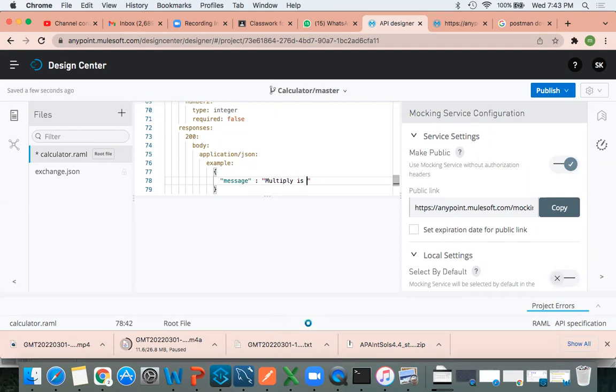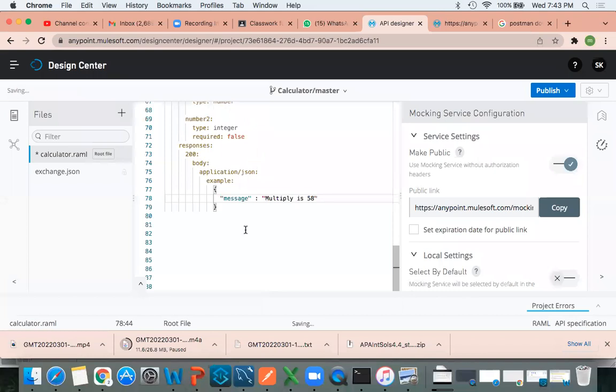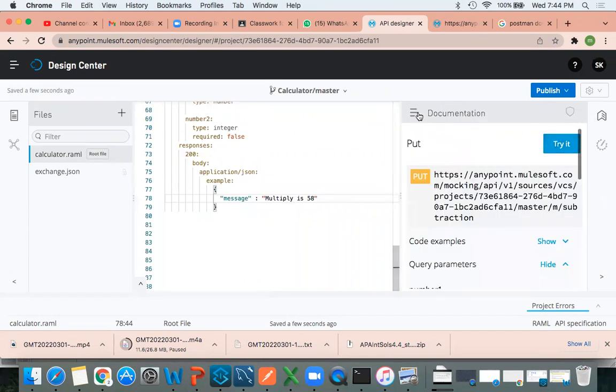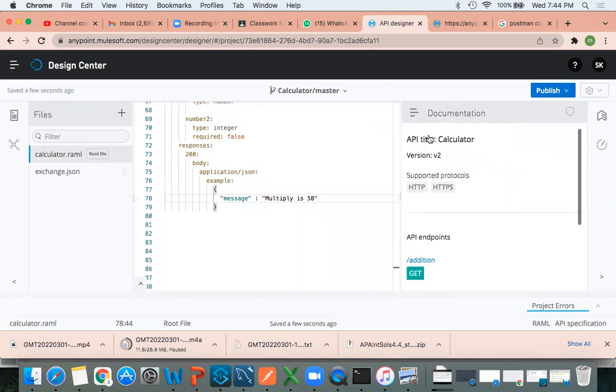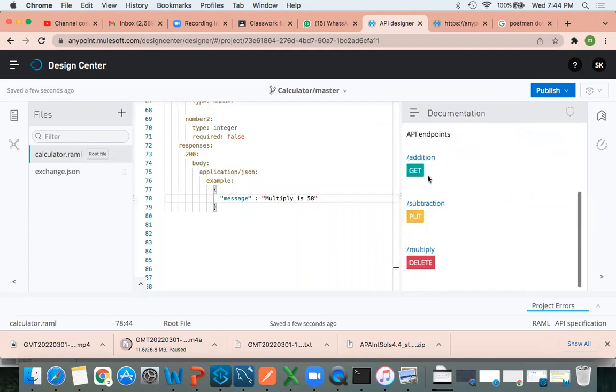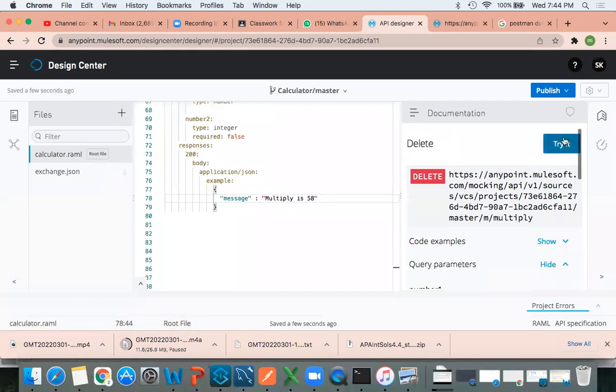Multiply is 85, 58, anything. Next here, I don't want to write status code. I'll leave it as it is. Then I'll come back here. I'll click this space summary. I could see 3 endpoints: get, put, delete. Let me test this delete.